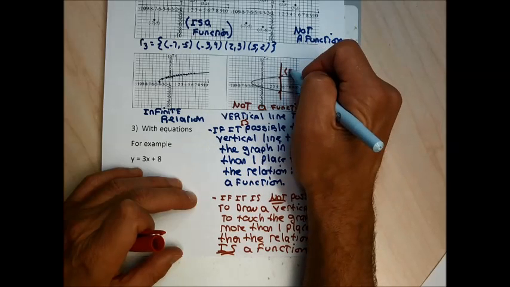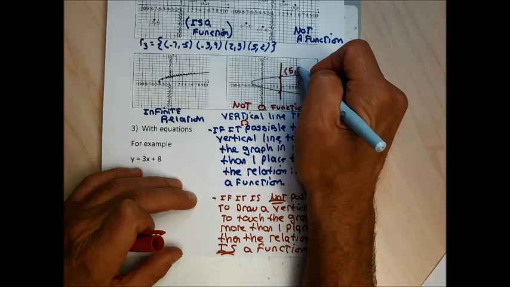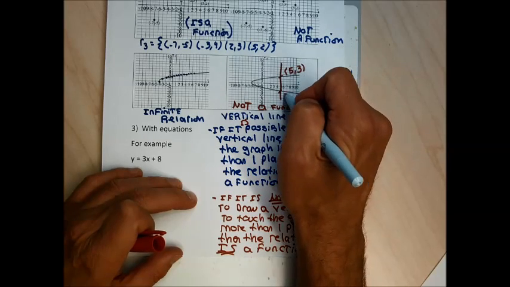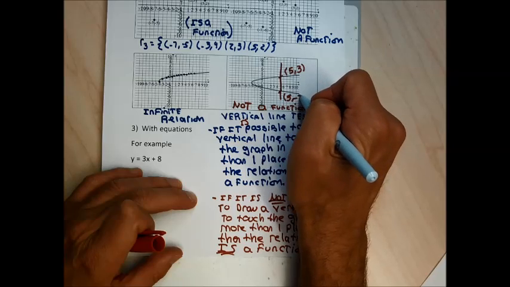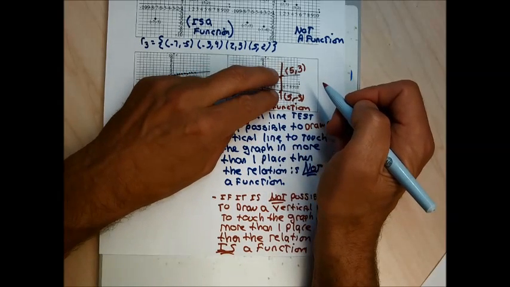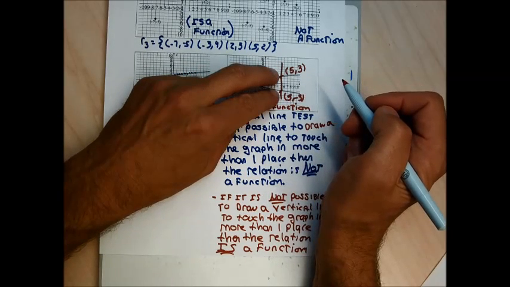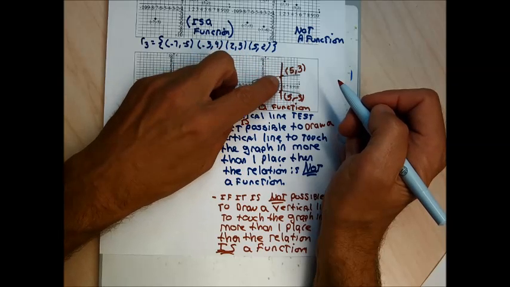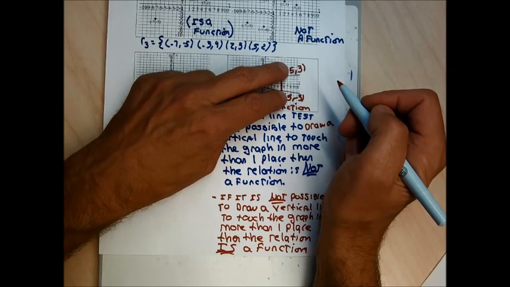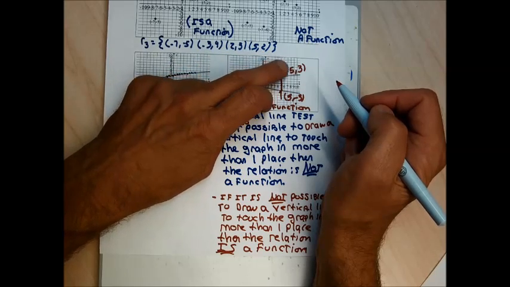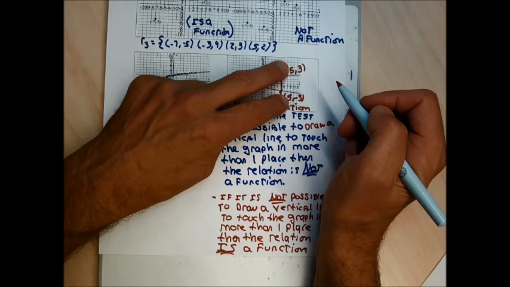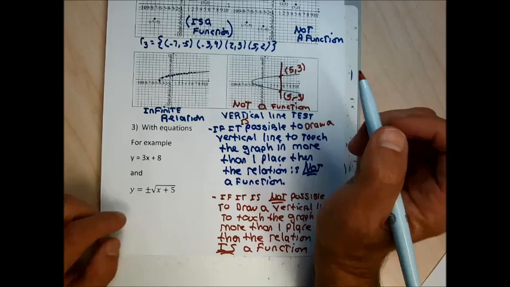This vertical line touched the graph at the point (5, 3), and it touched the graph at the point (5, -3). When I draw a vertical line to touch the graph in more than one place, I'm finding 2 points on the graph that have the same x. Those are 2 points that have the same x, so it's not a function.